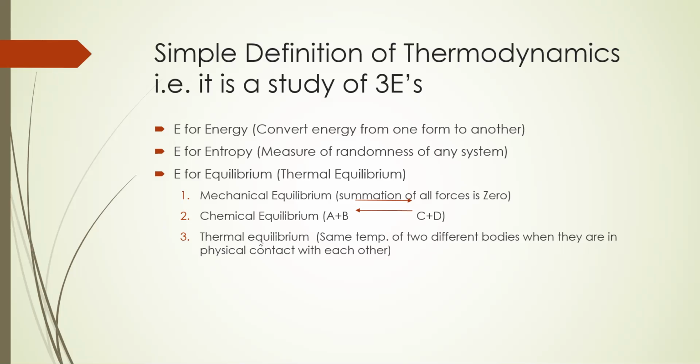And the third one is the thermal equilibrium condition. What is thermal equilibrium? The same temperature of two different bodies when they are in physical contact with each other. मतलब दो बॉडी अगर एक दूसरे के कांटेक्ट में आती हैं और उन दोनों का टेम्परेचर सेम होता है, that condition is called the thermal equilibrium condition.